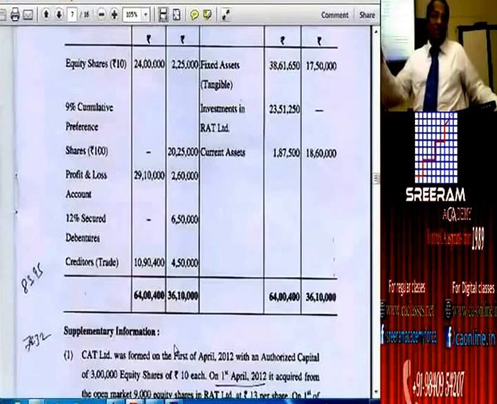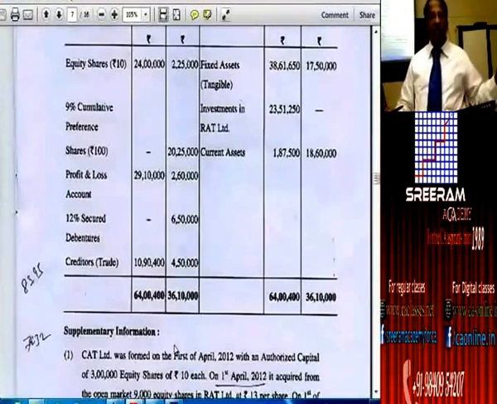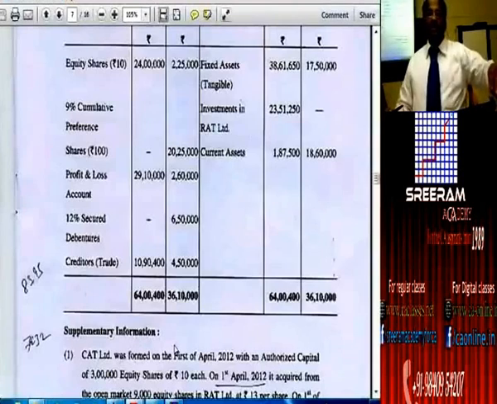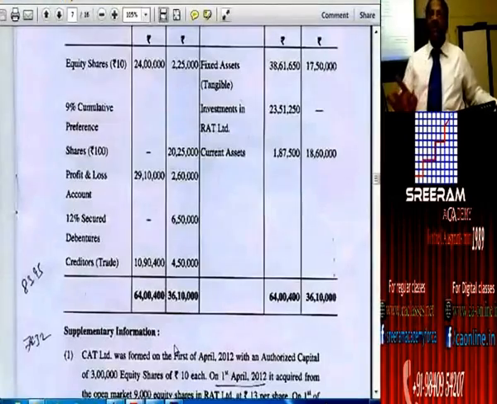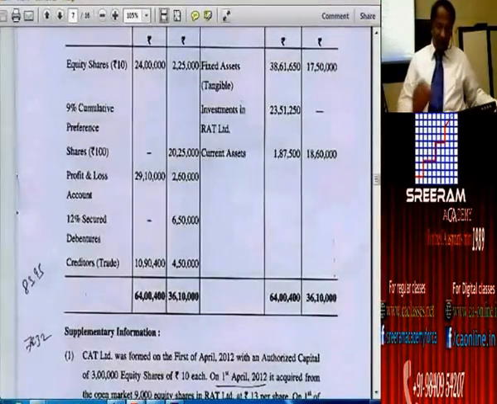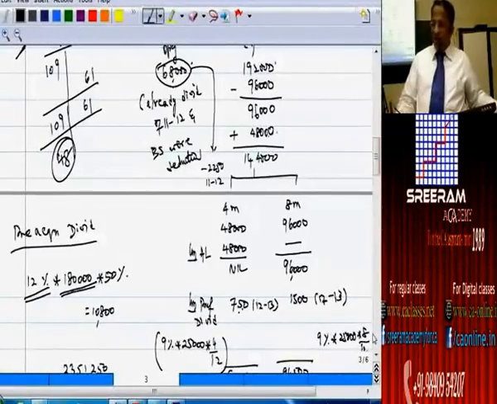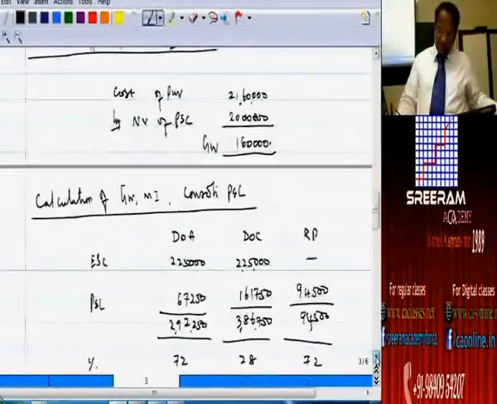I am not suggesting this. The question paper itself is a mistake. I am only providing a solution for such a question paper, whether it is right or wrong, which I am proving through AS 21 para number 27. Shall I proceed? It is not my wish. I am trying to bring out a solution.